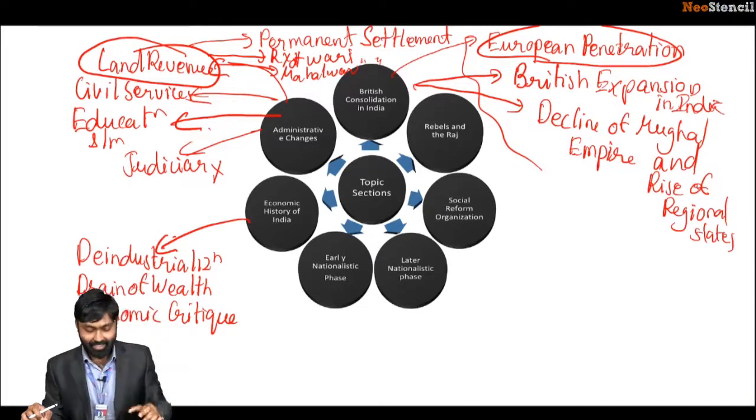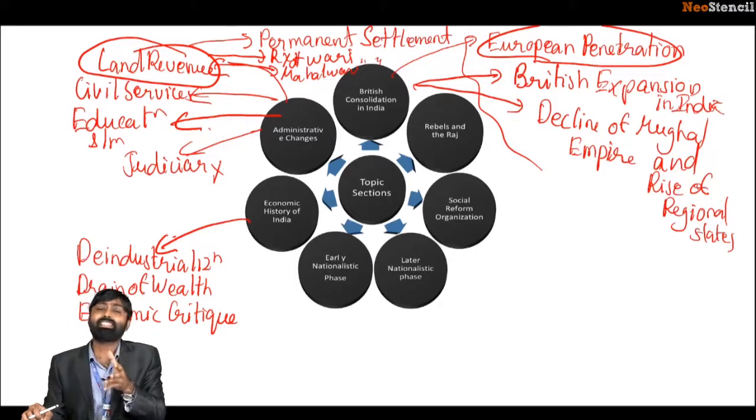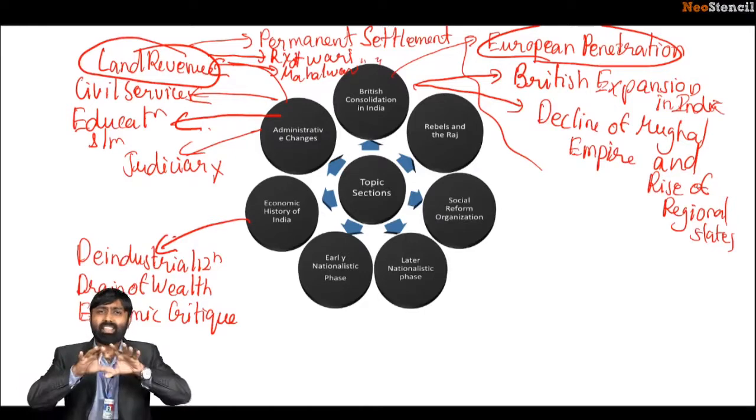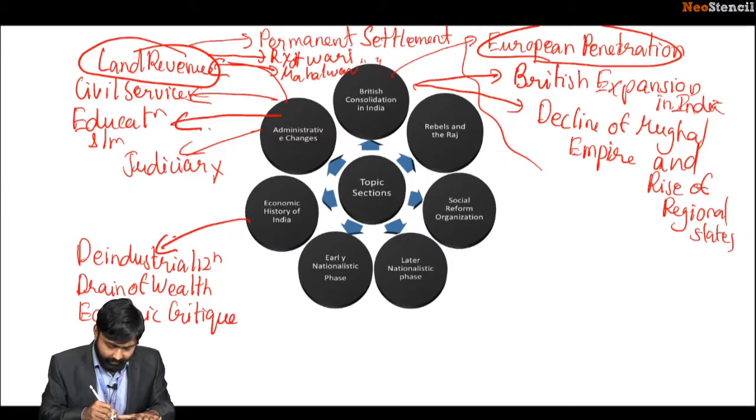Now, it is against this pernicious practice that the early nationalists decided to create a critique. They formulated a criticism against all this, where they highlighted deindustrialization, the destruction of agriculture, and the agriculture scenario.